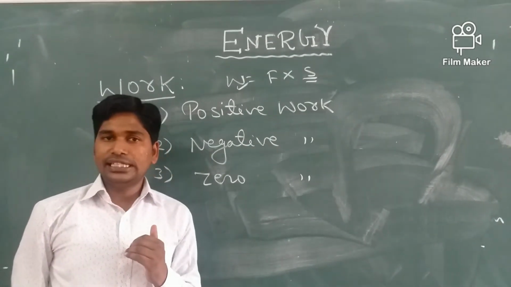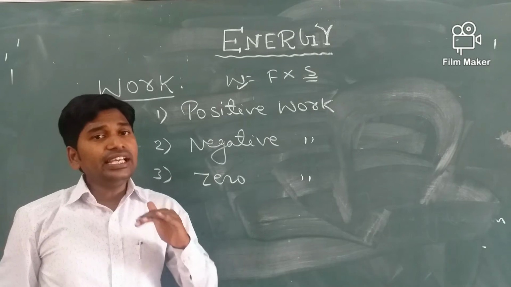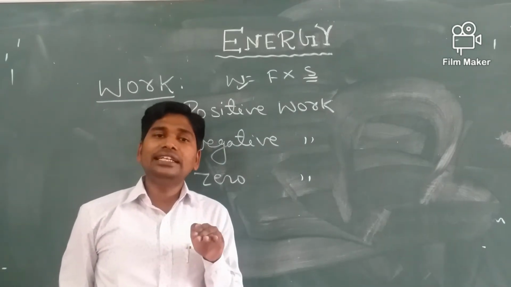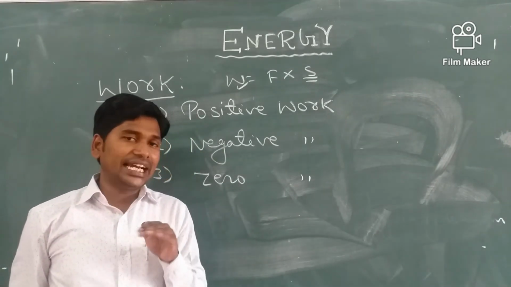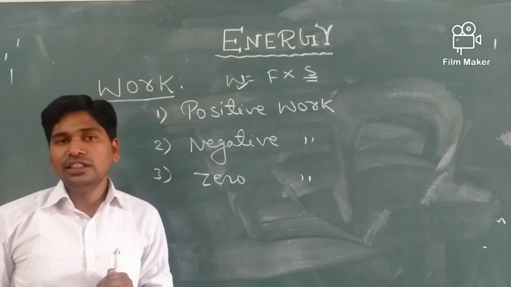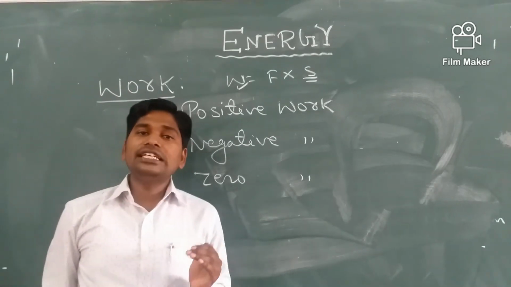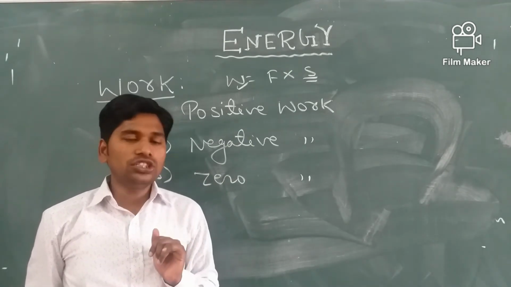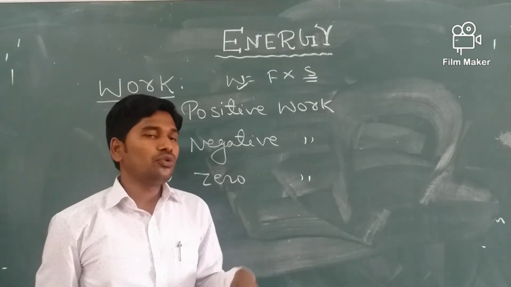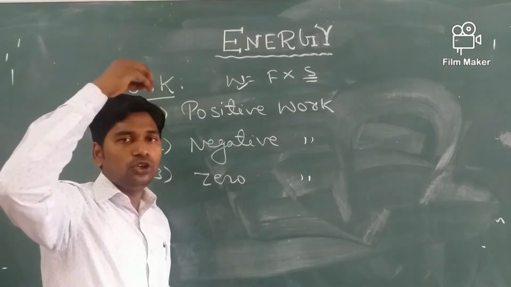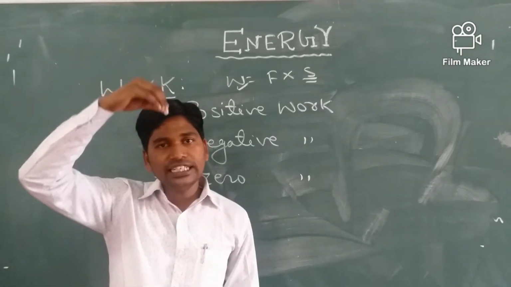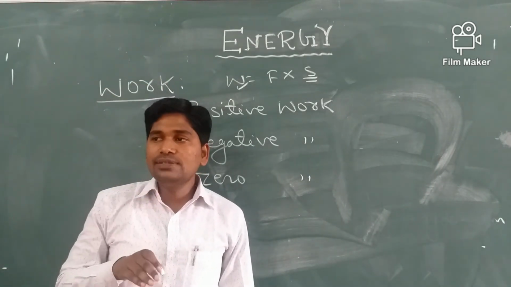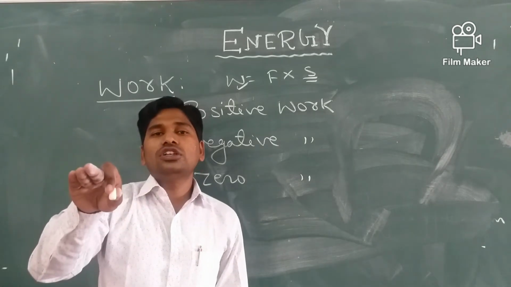Second condition what I said, if the applied force and displacement are at 90 degree. For example, a coolie carrying some load on his head and walking on a horizontal surface. So force or the weight of the load is acting vertically downward and he is moving on a horizontal surface.